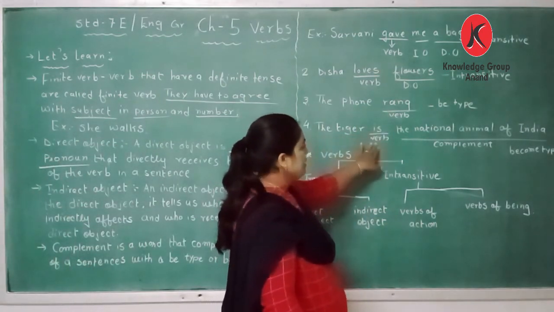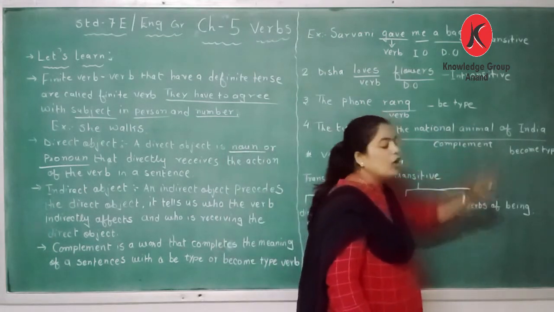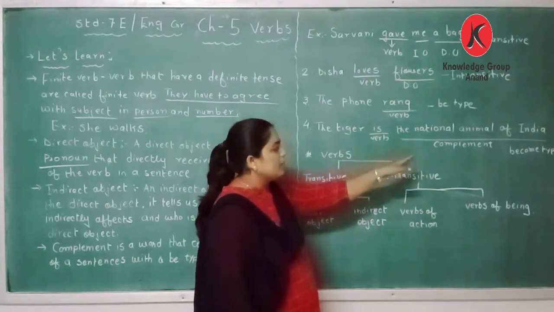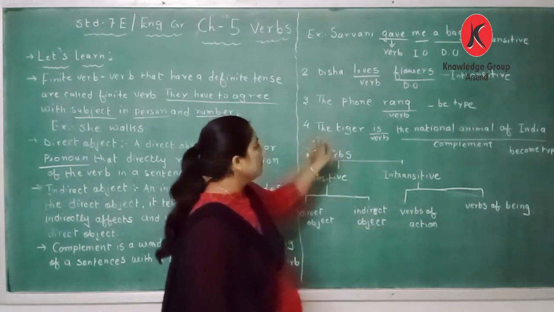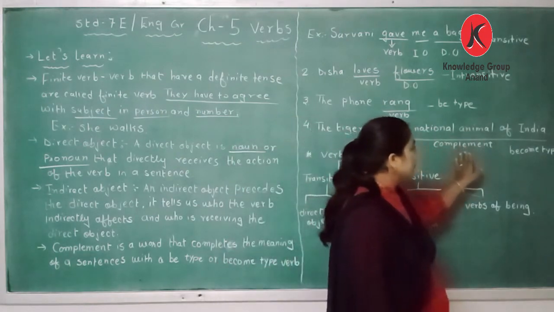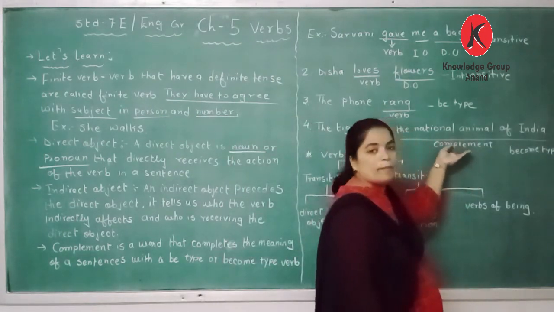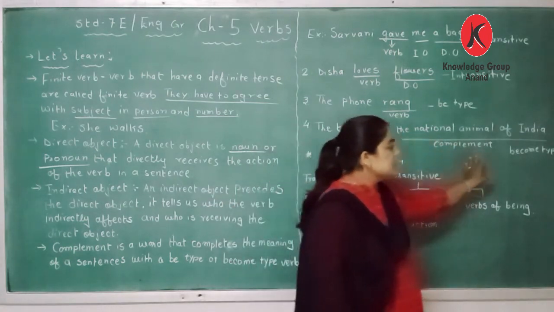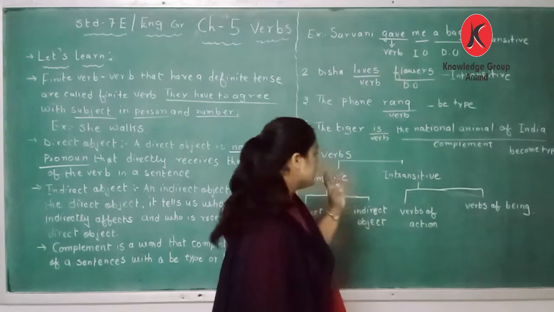The tiger is the national animal of India. See, which is the verb here? Is is the verb. And the national animal of India is a complement. Complement is made of whom? About a tiger, and this is a become type of sentence.